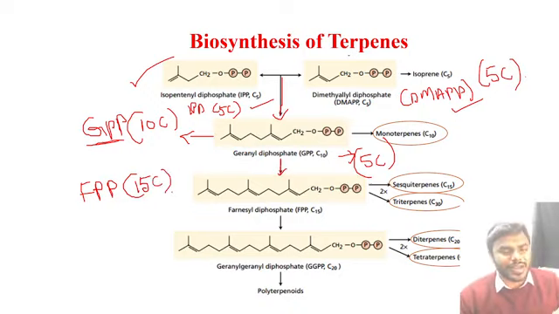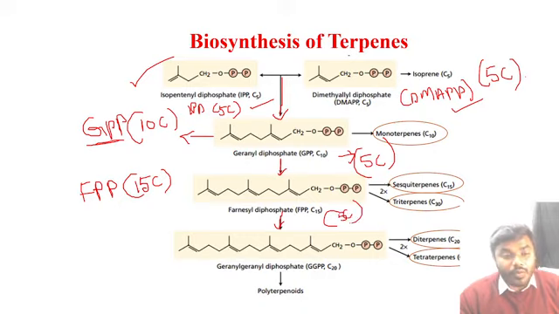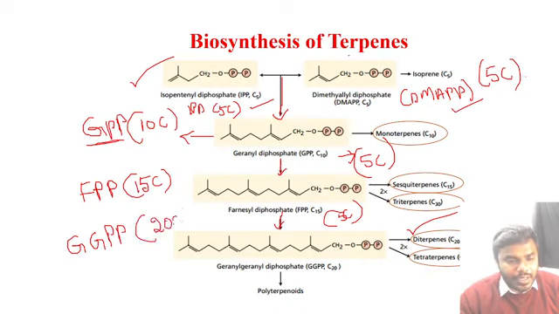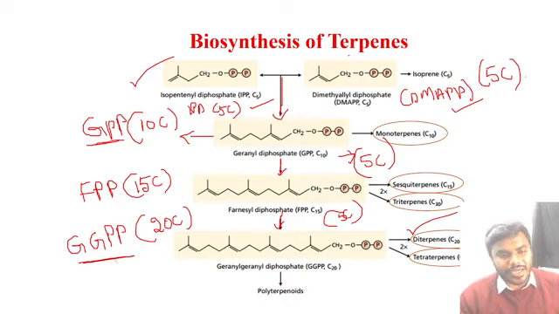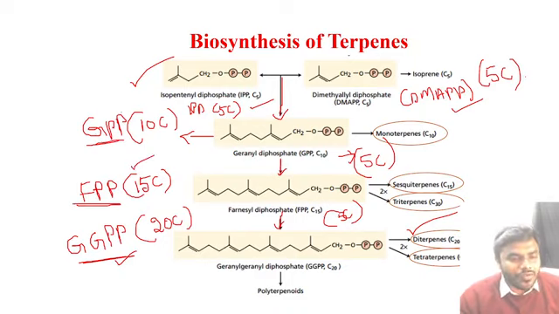Please kindly do not forget the statement. Now to this FPP, I have added another isoprene unit. Then what am I going to get? I am going to get the diterpene. Diterpene is how many carbon containing compound, friends? 20 carbon containing compound. That is what we call GGPP. Geranylgeranyl diphosphate is the 20 carbon. Farnesyl diphosphate is the 15 carbon. And friends, GPP is the 10 carbon.